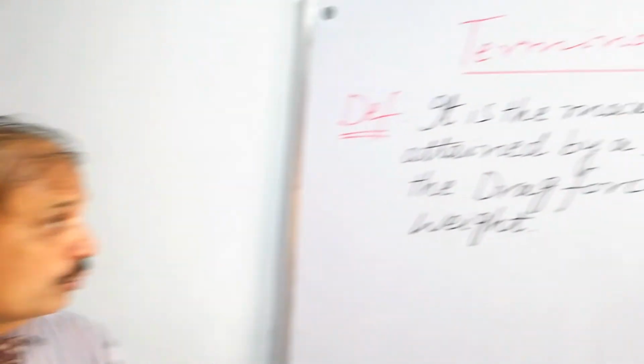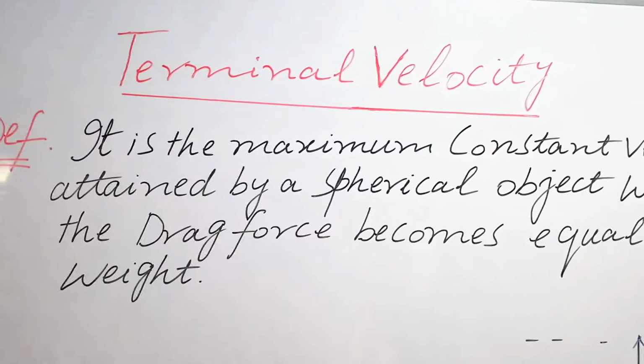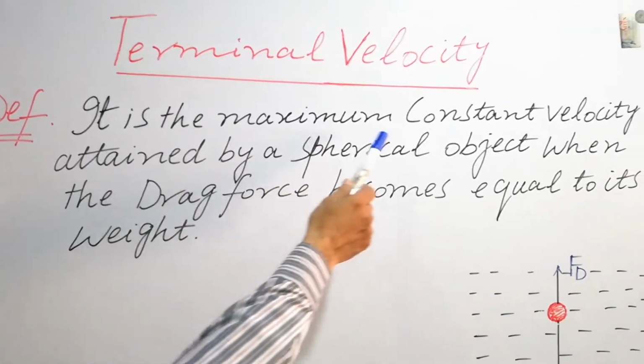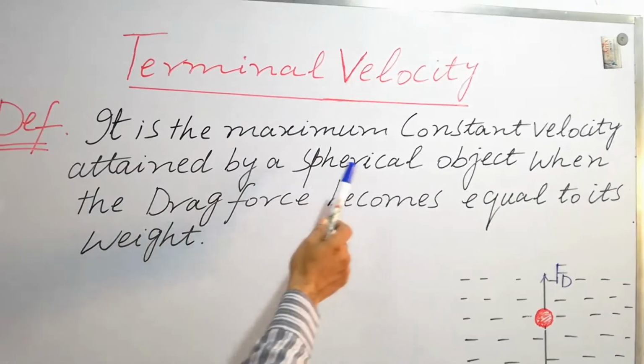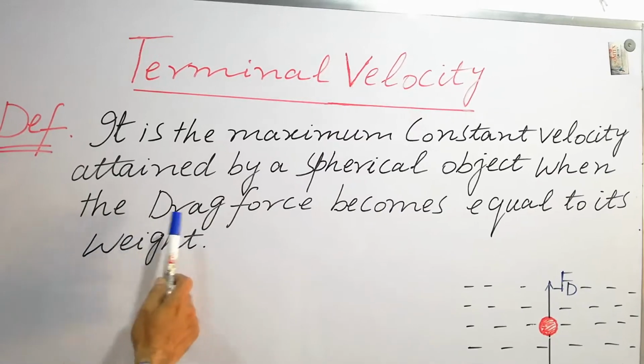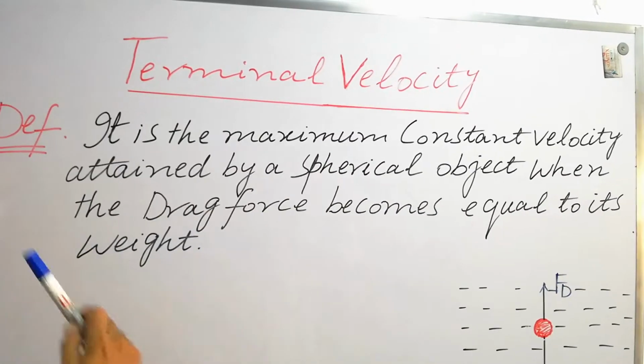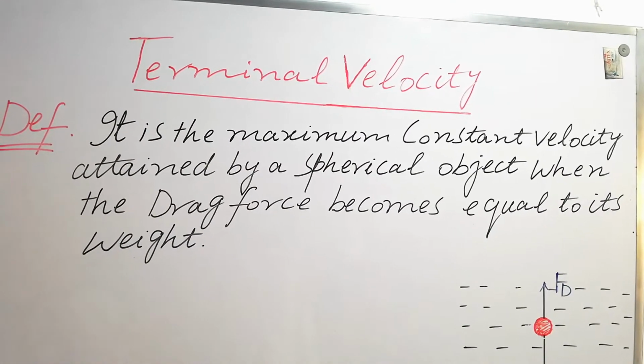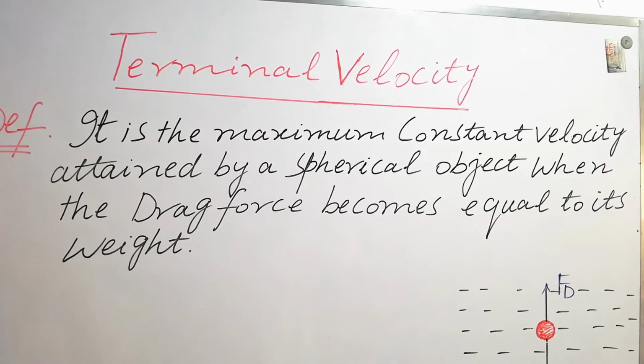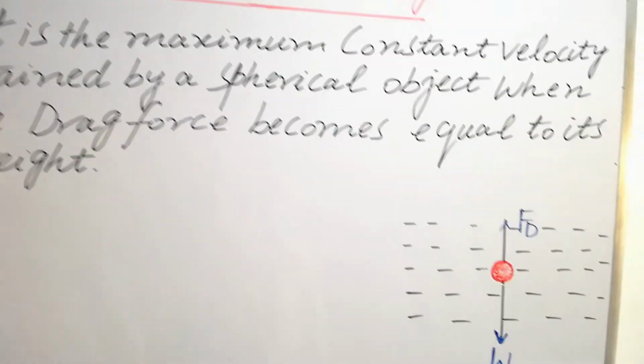Students, look at the whiteboard here. Terminal velocity is the maximum constant velocity attained by a spherical object when the drag force becomes equal to its weight. It is called terminal velocity. So look at the diagram.